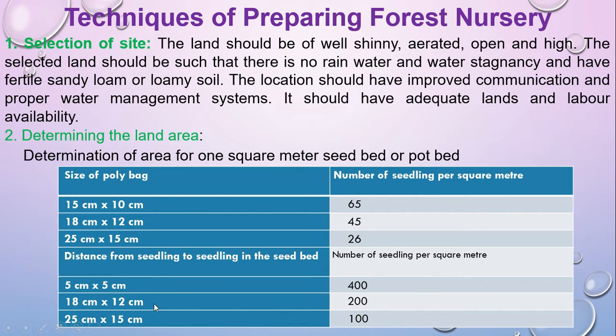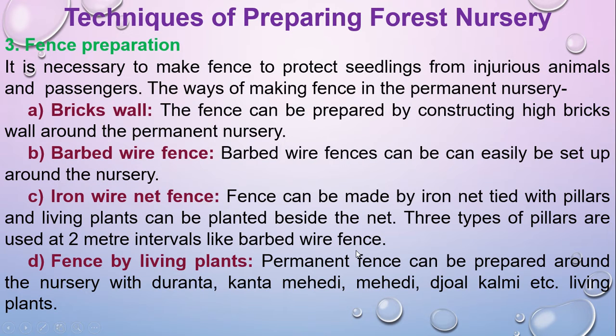Same thing in the seed bed as well. The seed bed size will be this: 5 to 5, 18, 12, 25, 15. And here you can plant 400, 200, 100 seedlings inside a seed bed. So you have to memorize this one. This one is very, very important.